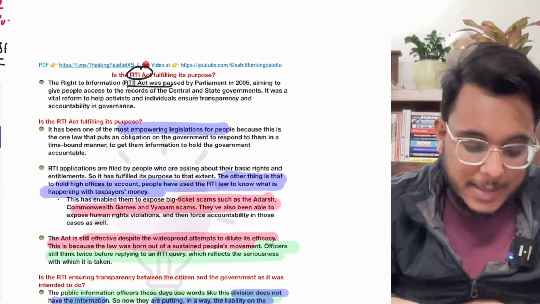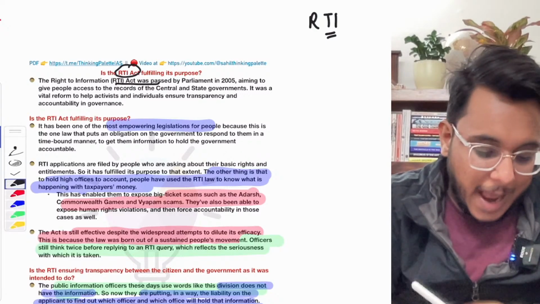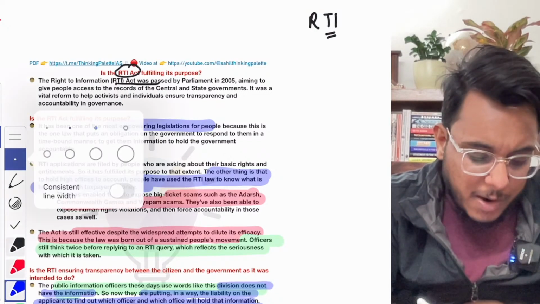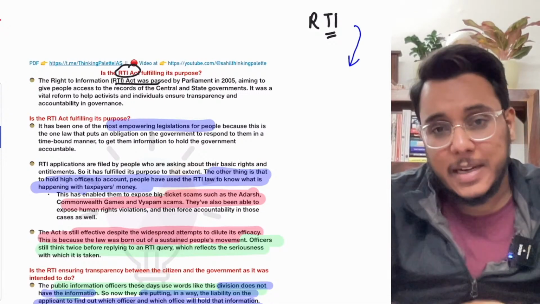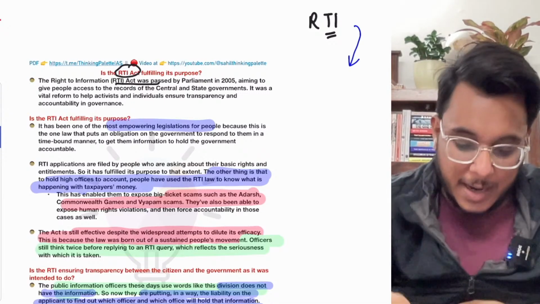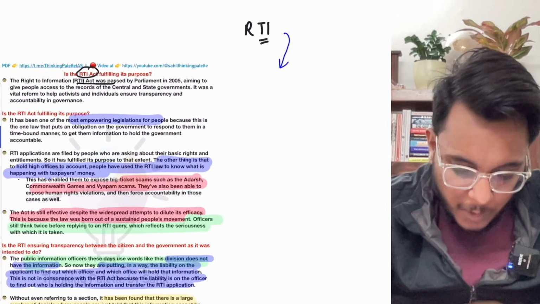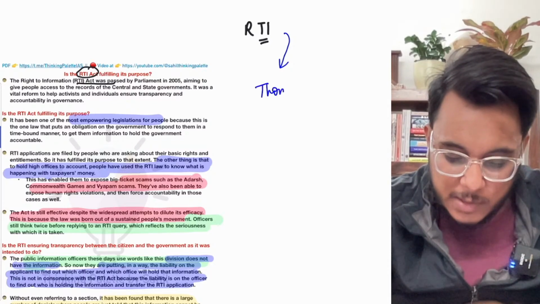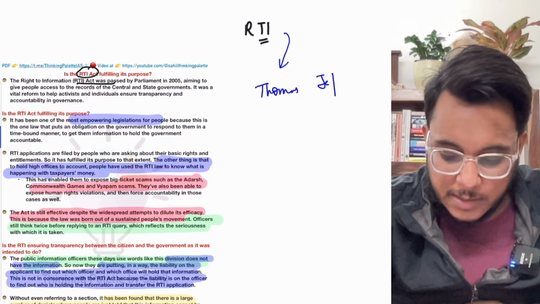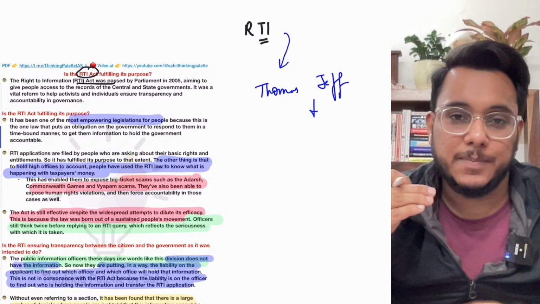Now the RTI Act, that is the Right to Information Act, has been hailed as an important development in the democratic history of India. Understand this: when we talk about information, Thomas Jefferson said that information is the currency of democracy.